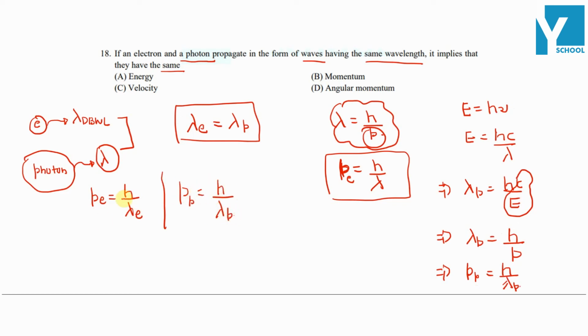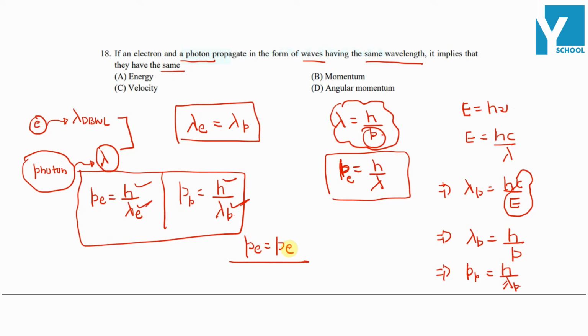lambda of photon. Okay, so h is Planck's constant, that will be the same for both. Also it is given that both have the same wavelength, the wavelength of the electron and the wavelength of the photon, so they both will have the same momentum, that is, momentum of electron will be equal to momentum of photon. So as per the options, option B is the right answer.